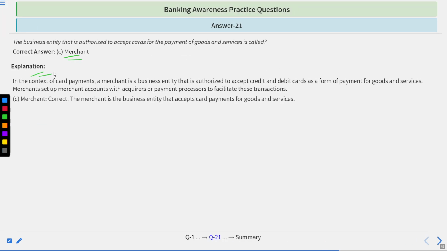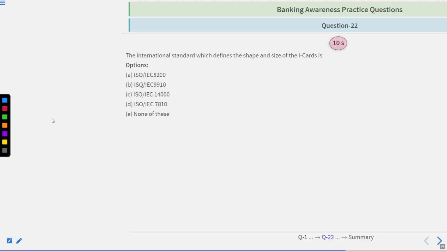Go by the explanation. In the context of card payments, a merchant is a business entity that is authorized to accept credit and debit cards as a form of payment for goods and services. Merchants set up merchant accounts with acquirers or payment processors to facilitate these transactions. A merchant is a business entity that accepts card payments for goods and services.